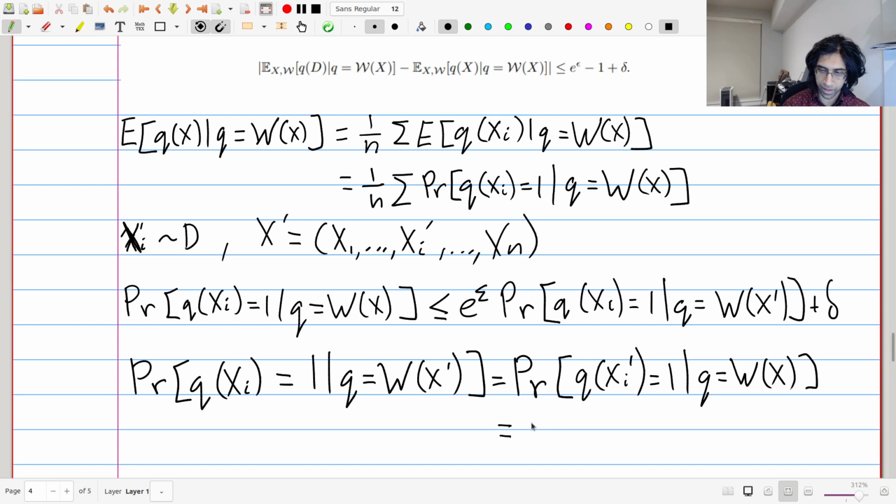So you can just write this as, sorry, let me state this again. This is totally independent of x, and in particular, it can just be written as the following: on D, where q is equal to w of x.